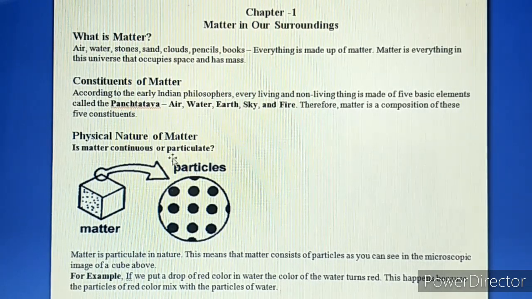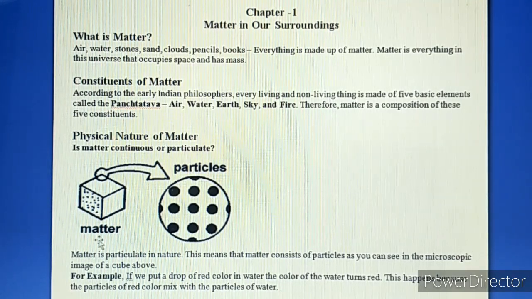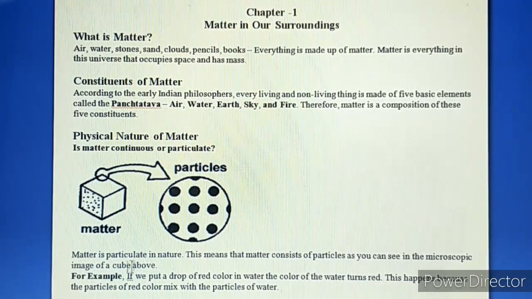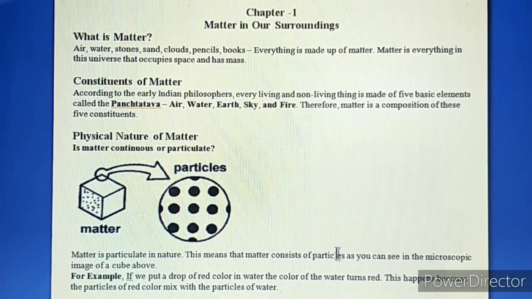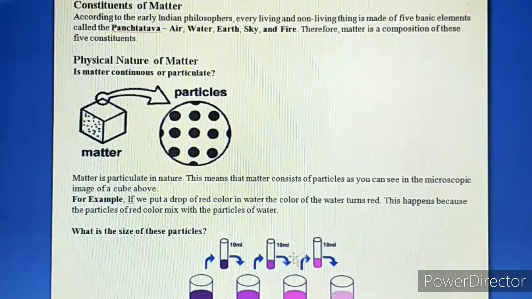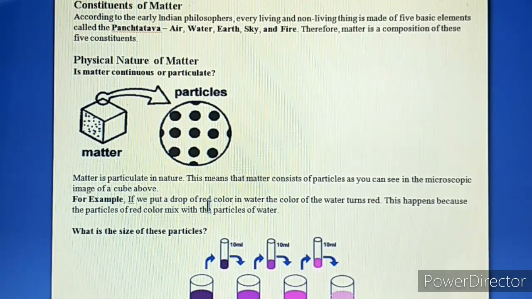Is matter continuous or particulate? Now see this diagram. In this diagram, it is shown that matter is made up of so many particles. So we can say that matter is particulate in nature. This means that matter consists of particles, as you can see in the microscopic image of the cube above. For example, if we put a drop of red color in water, the color of the water turns red. This happens because the particles of red color mix with the particles of the water.